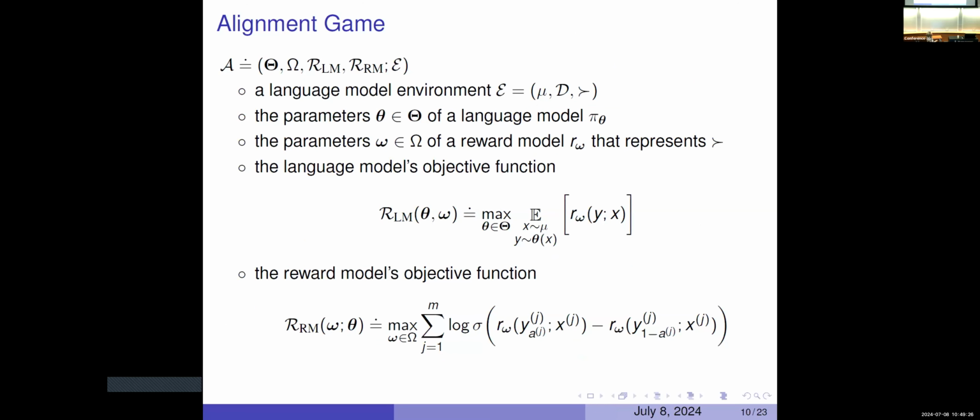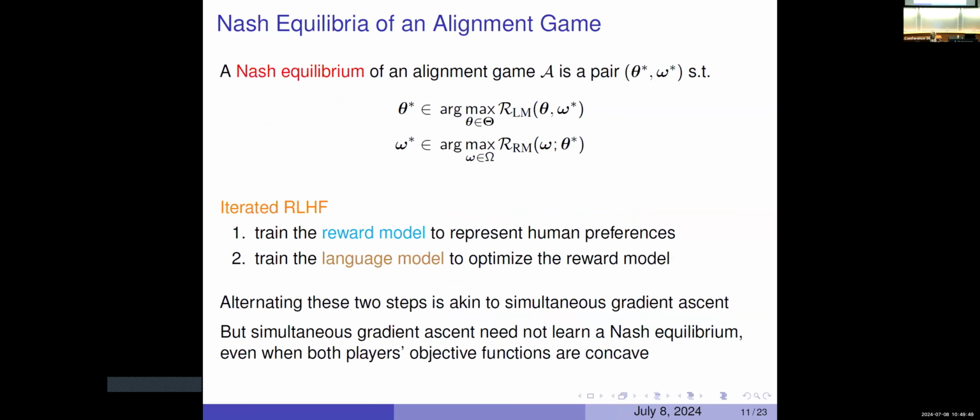Again, I have an alignment game now where I have two strategy sets. One is a theta, that's for the language model. One is an omega, that's for the reward model. And I have two objective functions, for the language model and the reward model. And I'm in some kind of language model environment, which is where I get the preferences from. And these are my objective functions.